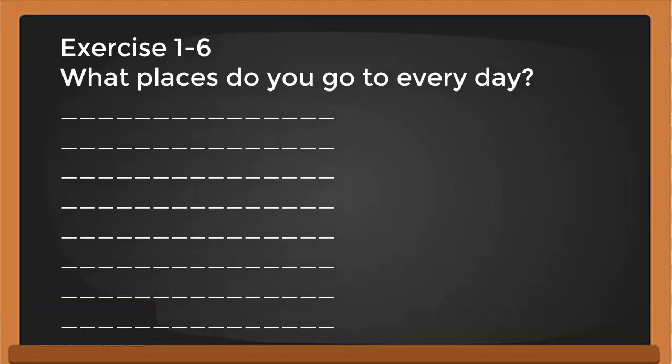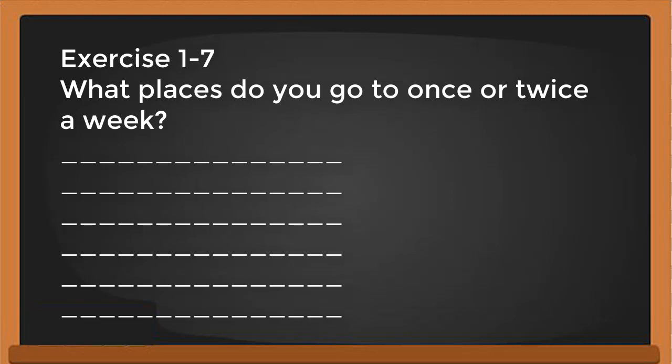Okay, now exercise 1 until 6. Now these are sentences that you must write down yourself from the vocabulary that you just learned. What places do you go every day? You can write down 8 of them. And then exercise 1 until 7. What places do you go once or twice a week?